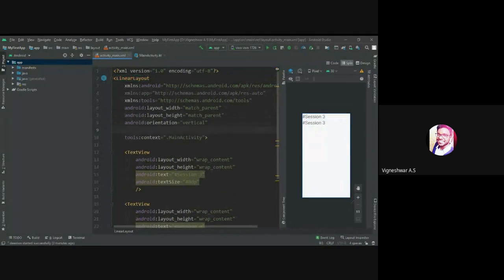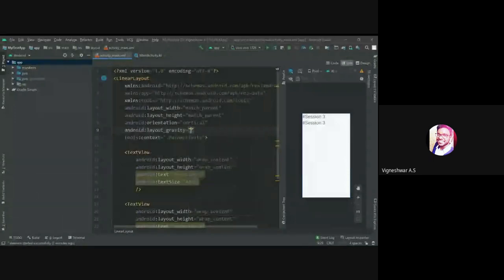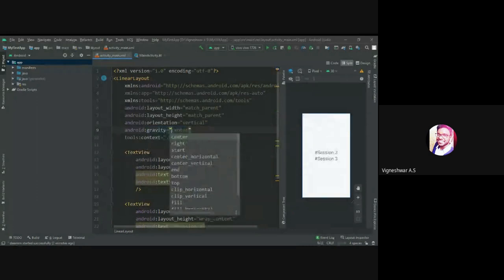There is a thing called gravity. We used to call this gravity. Okay, I think it works.